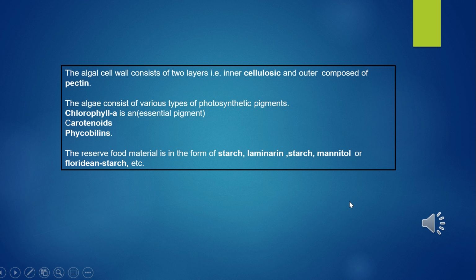The algal cell wall consists of two layers, the inner cellulosic and the outer composed of pectin. Algae contain various types of photosynthetic pigments, in which chlorophyll a is an essential pigment. Besides that, they have carotenoids and phycobilins. The reserve food material is in the form of starch, laminarian starch, mannitol, or floridean starch, etc.